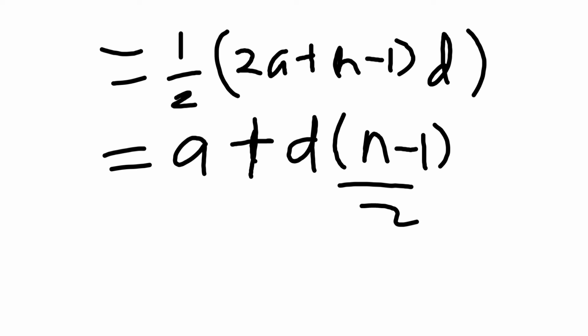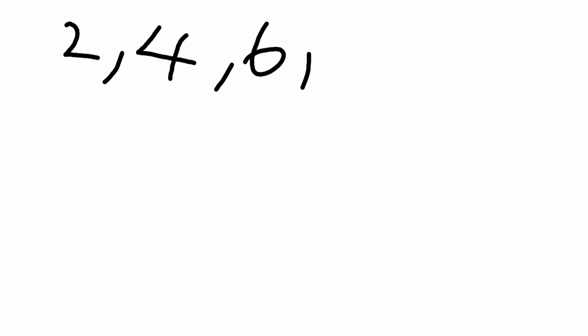Okay, let's pick out an example. Assuming we are given, we are to find the mean of these numbers: 2, 4, 6, 8, 10.